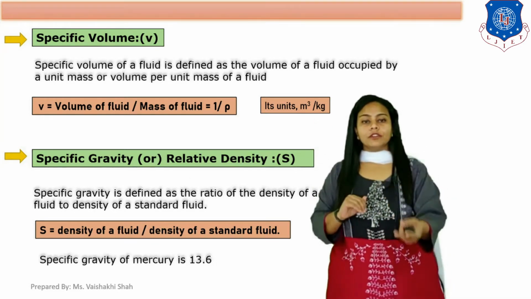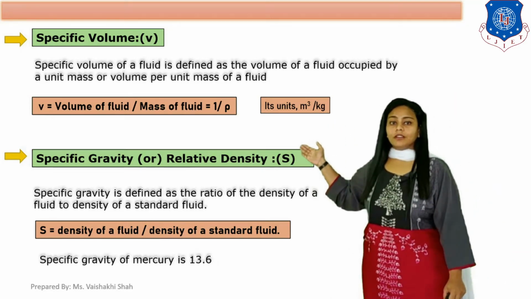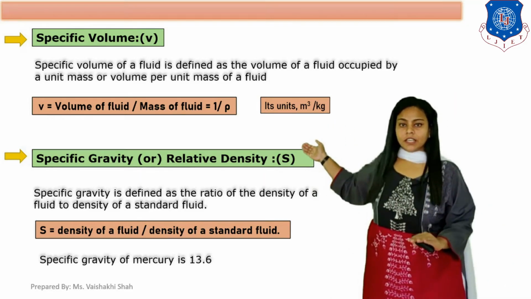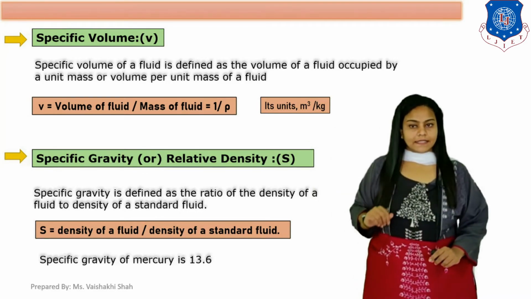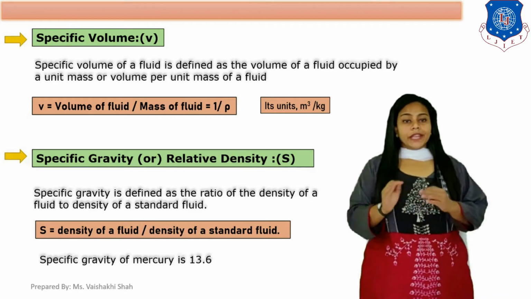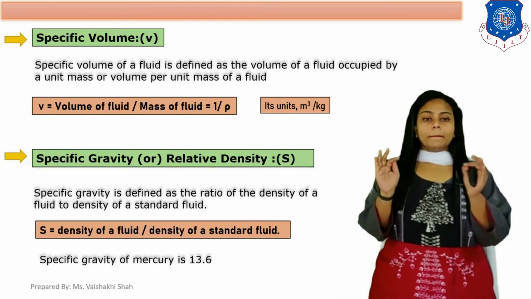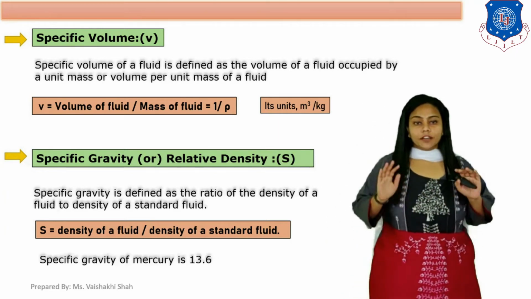Now the fourth definition is specific gravity. It is also called relative density, which is indicated as S. Specific gravity is defined as the ratio of density of any fluid by density of a standard fluid.